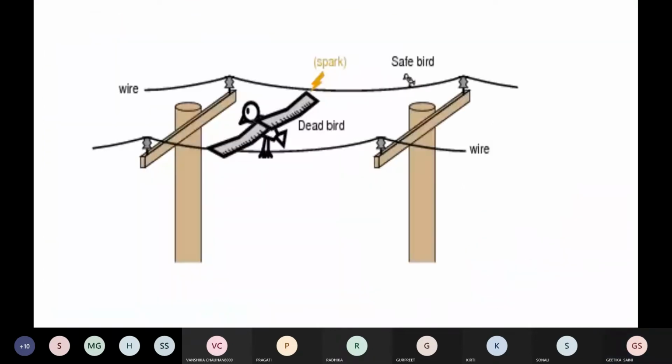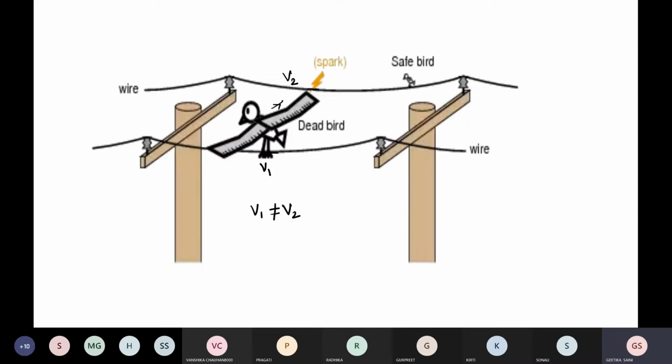But by chance, the bird expands its wings. See here, by chance it expands its wings, so a part of its body will touch the other transmission line. This is the line on which the bird is sitting and this is the line touched by the body of the bird. The potential of this line may be V1 and the potential of this line may be V2. So V1 is not equal to V2, which means there is some potential difference.